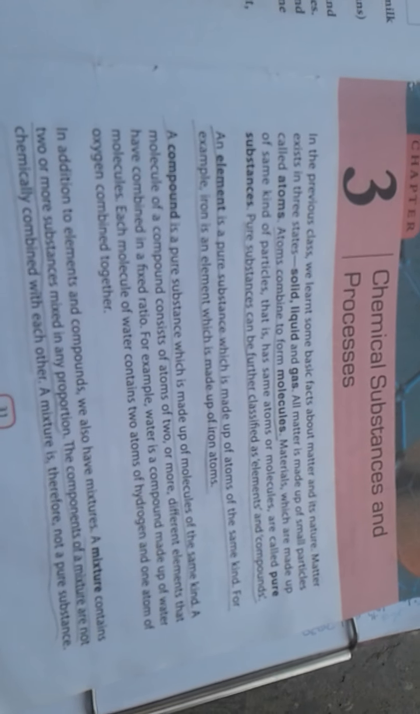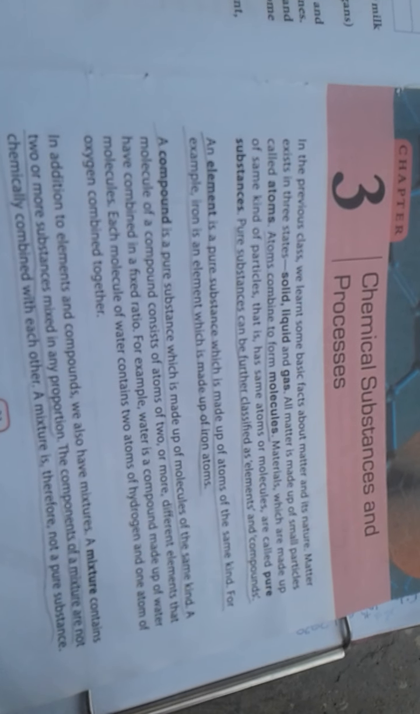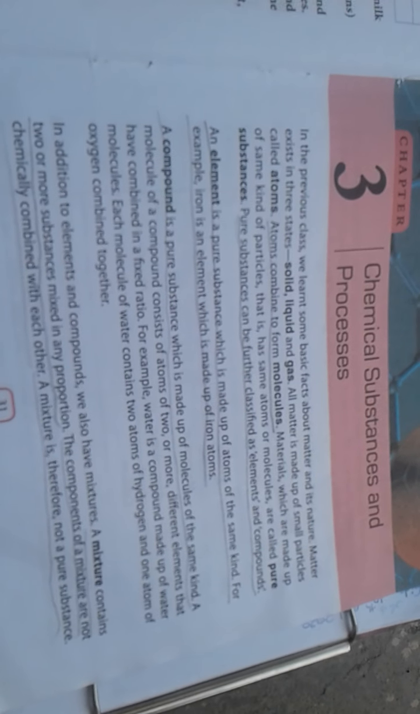Morning everyone. Today we are going to start our new chapter, chapter number 3, chemical substances and processes. First of all, we know that matter exists in three forms, and the three forms are solid, liquid and gas. And in the world, every matter is made up of small particles.